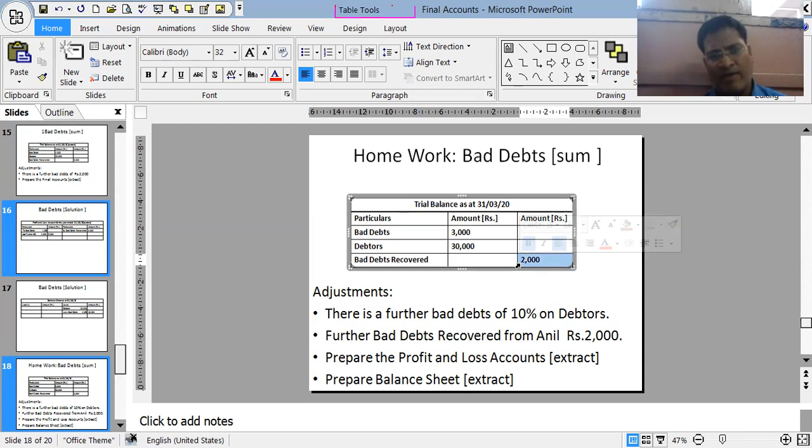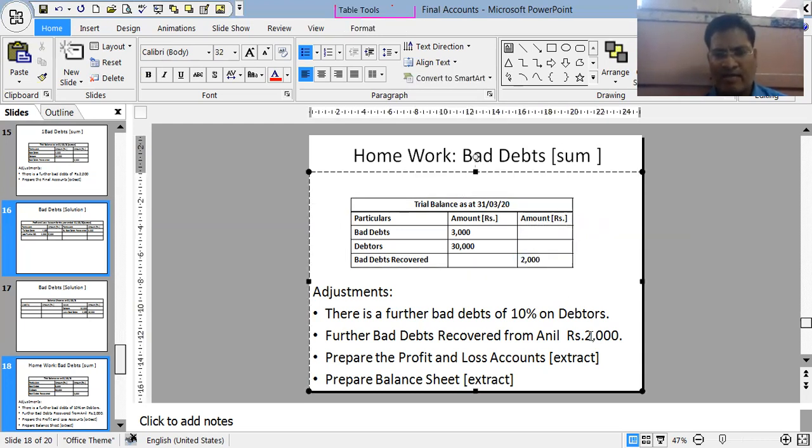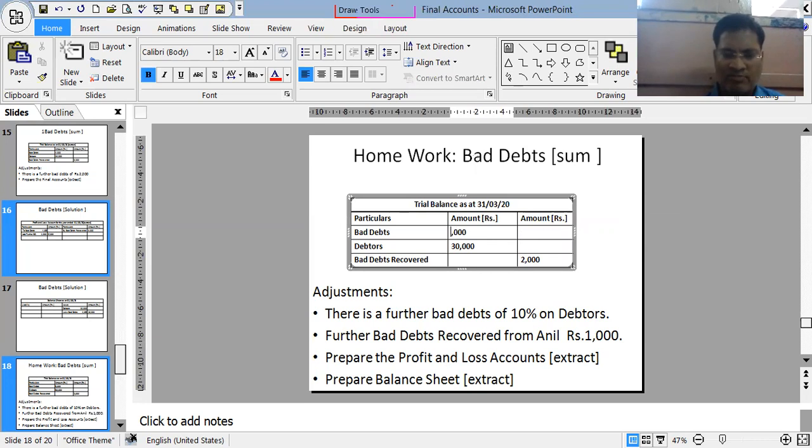It will only come in the P&L account. You have to add this further. I make it a different figure. I make it 1,000. This figure you have to add with this 2,000 on the P&L account credit side. Further bad debts you have to add over here. This figure also I am changing. I make it 2,000.